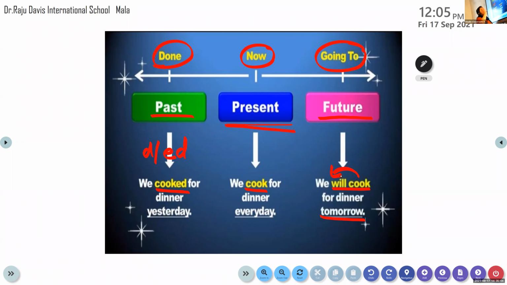Yes. So the present tense indicates an action that is happening now. Past tense indicates an action that has already happened. And the future tense, an action which is going to happen. A verb can be written in different forms: cook, cooked, will cook. Cook is in the present tense form, cooked is past tense, and will cook is in the future tense. Clear? Okay. Now let's move on to the table.